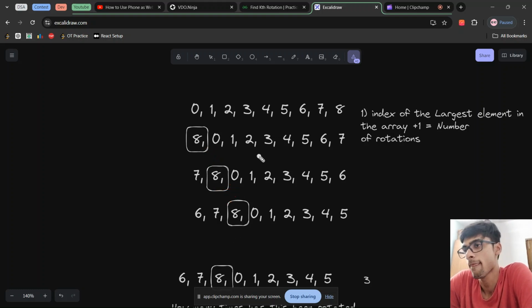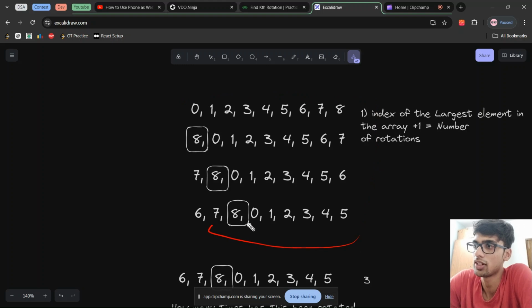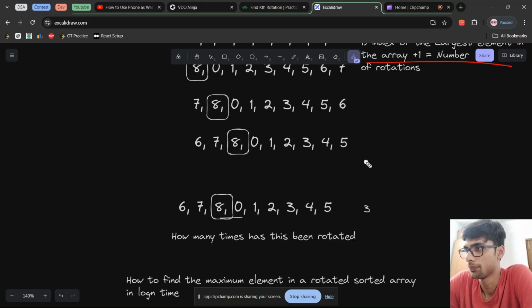So similarly, in this array you can see that the array is rotated by 3 times, because this 8 has been shifted 1, 2, 3. So the number of times this 8 gets shifted is the number of times you have rotated this array. So I hope you get the intuition behind it. So essentially the number of times you have rotated this array will be the index of 8, or index of the largest element of the array. So yeah, that's what you have to find out.